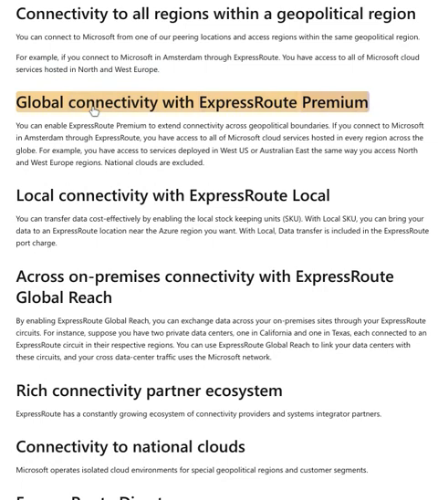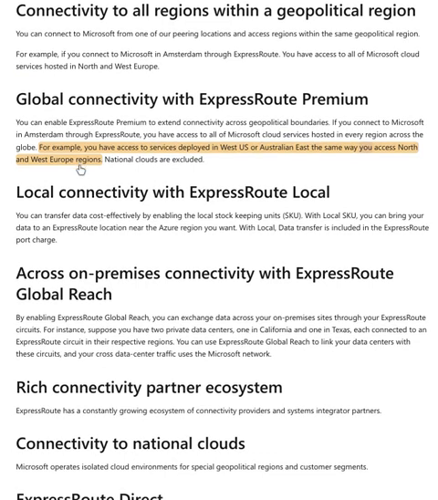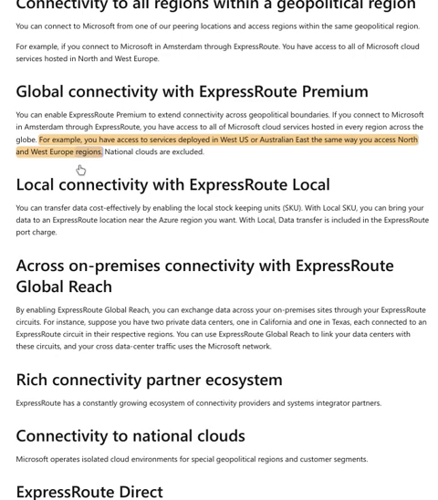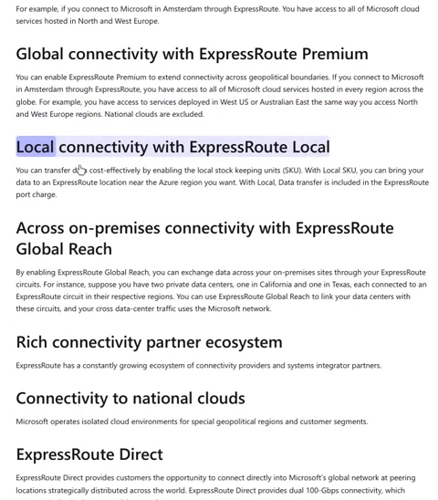Global connectivity with ExpressRoute Premium. You can enable ExpressRoute Premium to extend connectivity across geopolitical boundaries. If you connect to Microsoft in Amsterdam through ExpressRoute, you have access to all of Microsoft Cloud services hosted in every region across the globe. For example, you have access to services deployed in West US or Australia East the same way you access North and West Europe regions. National clouds are excluded.